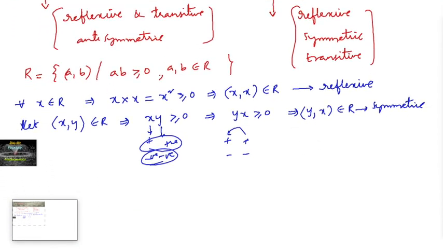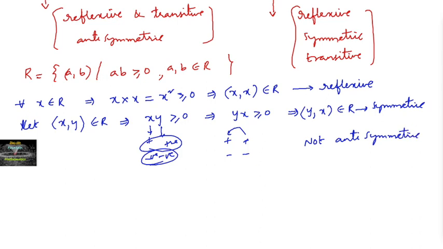And is it possible only for the case of x equal to y? No, it can be possible for any case, and hence we can say it is not antisymmetric. It is not antisymmetric. And now let us check for transitivity.